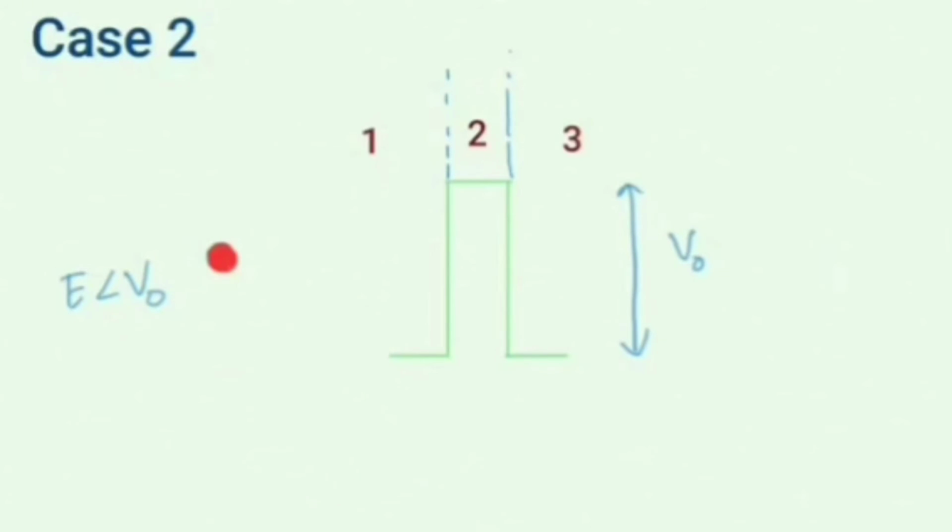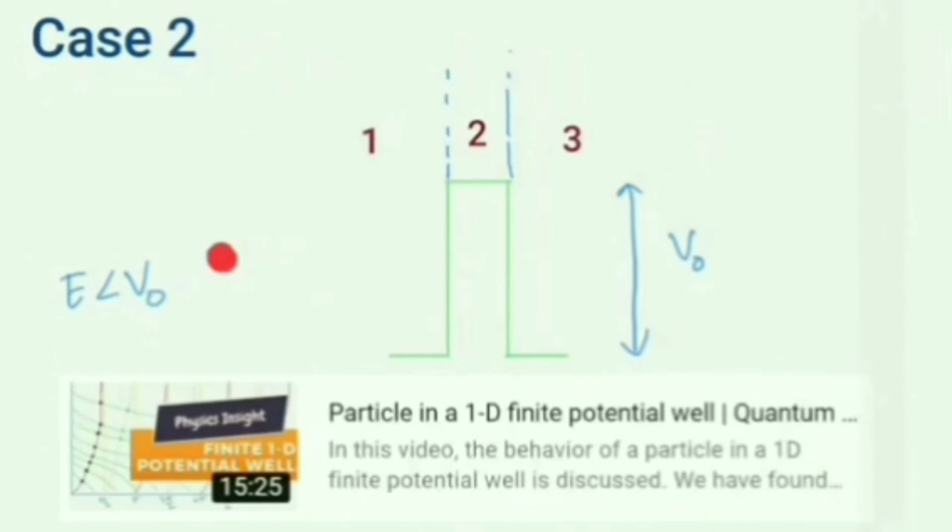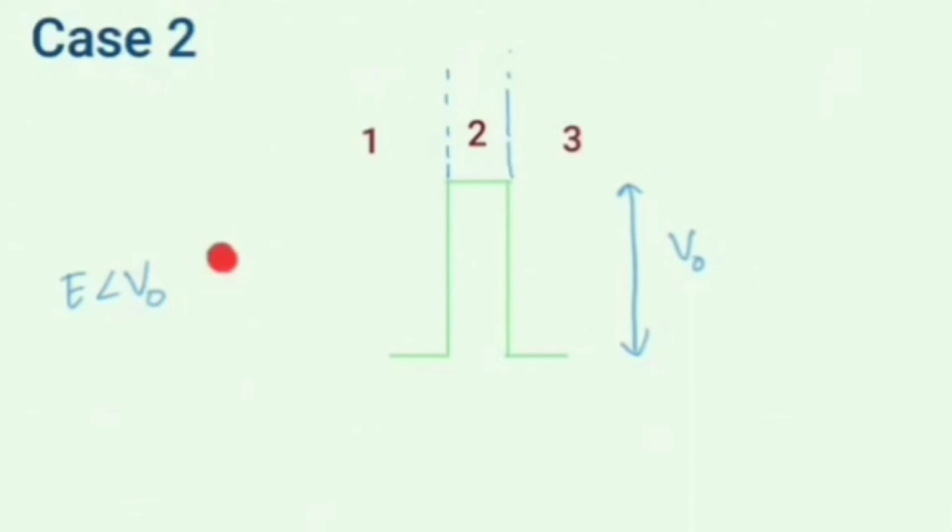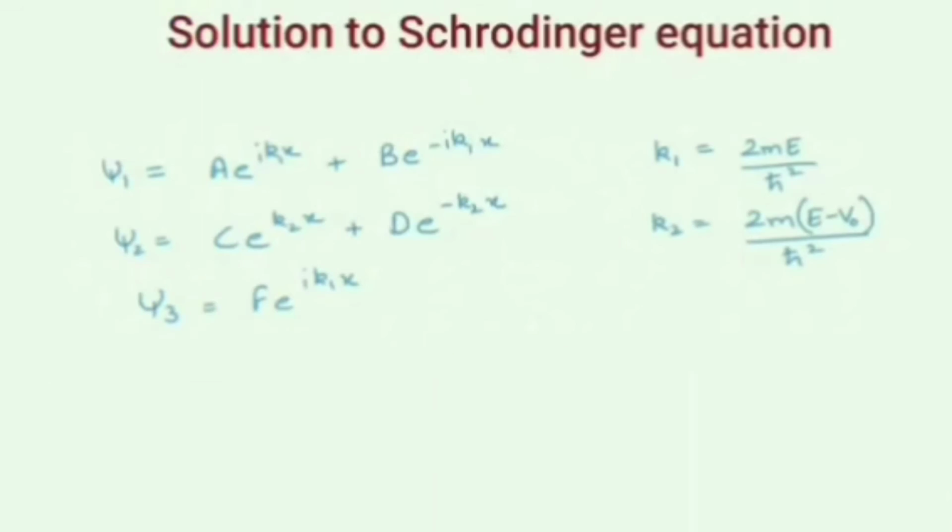Now on doing calculation using the Schrödinger equation, we can find the wave function. But let's not go mathematical in this video. I will make a different video on that in future. But if you are curious how we calculate the wave function, you can see my video on the finite 1D potential well for reference. It has almost the same type of calculation. So on doing calculation using the Schrödinger equation, we get a wave function of this form in the three regions.